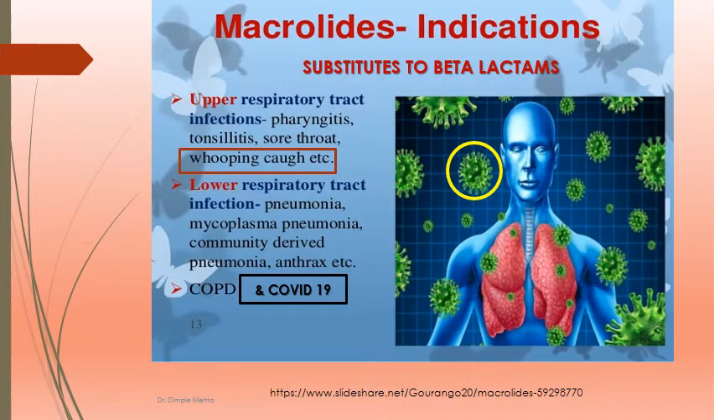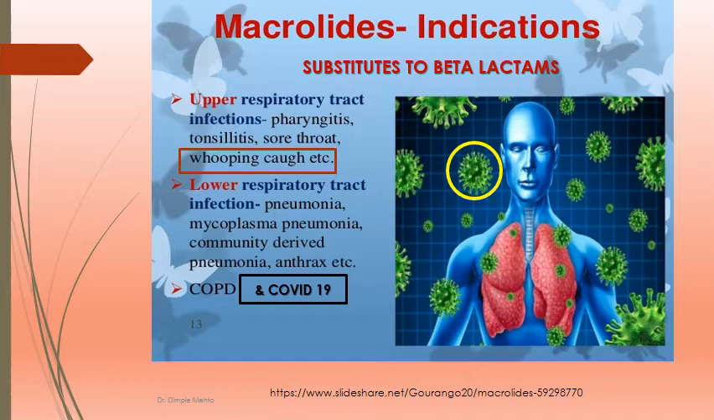Indications of macrolides: the most important thing you should remember is that they can be considered as a substitute to beta lactams. That means those patients who cannot be treated with penicillin or who are having hypersensitivity towards penicillins can be safely treated with macrolides. Upper respiratory tract infections like pharyngitis, tonsillitis, sore throat, all these infections can be treated safely with erythromycin and other drugs like azithromycin. Whooping cough: for whooping cough, macrolide is the first drug of choice.